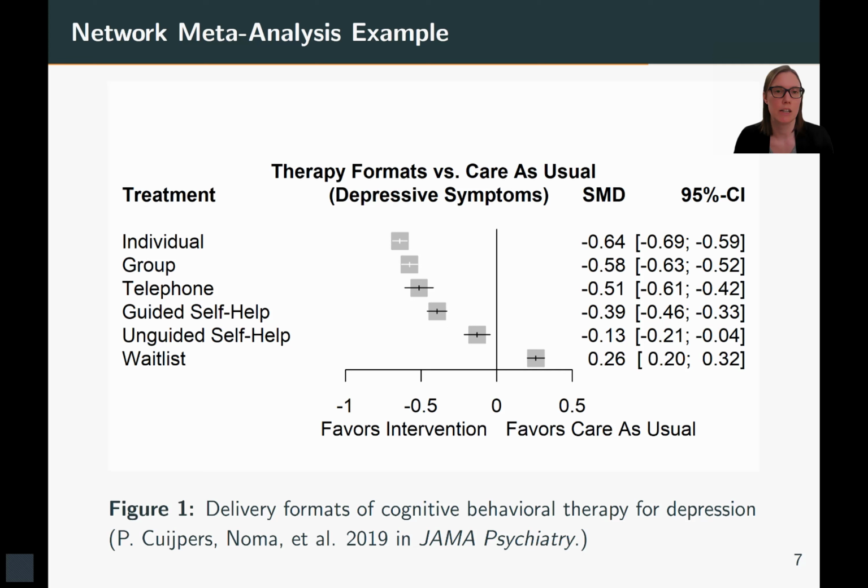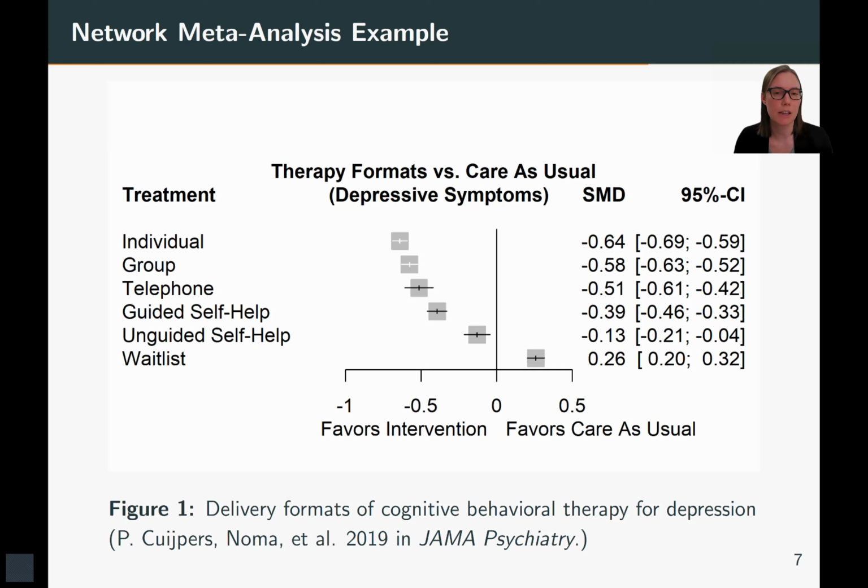So let me illustrate the package on an example of a network meta-analysis on delivery formats of CBT for depression. So here we have a forest plot that uses care as usual as the reference. And we can see that among the least performing treatments like waitlist or care as usual, we have quite strong evidence being able to distinguish the treatments, but not so much for the treatments that are better performing.